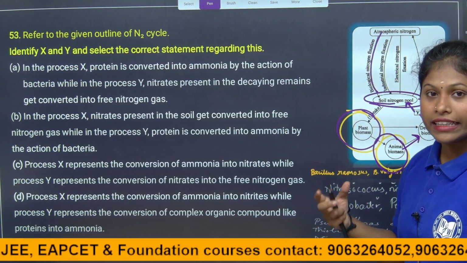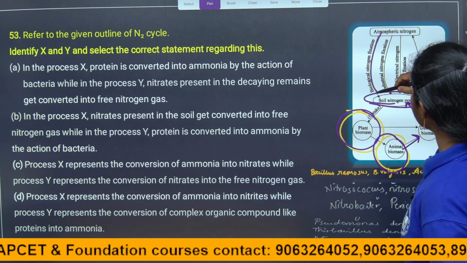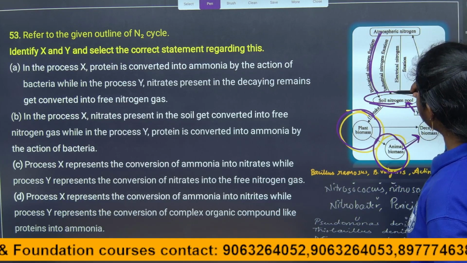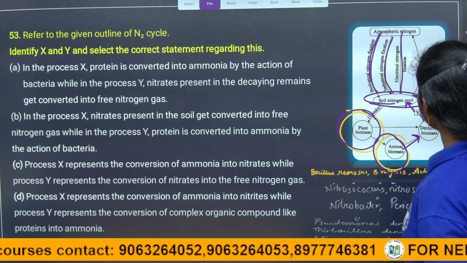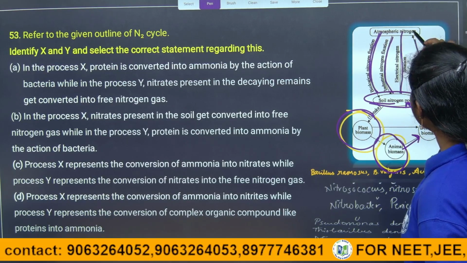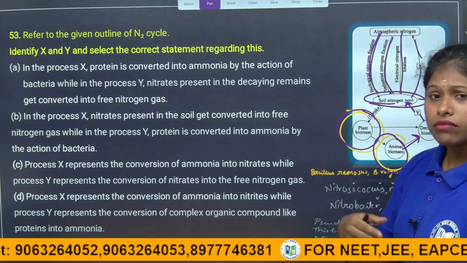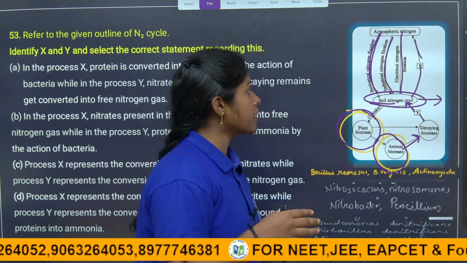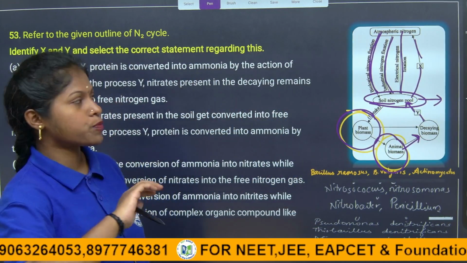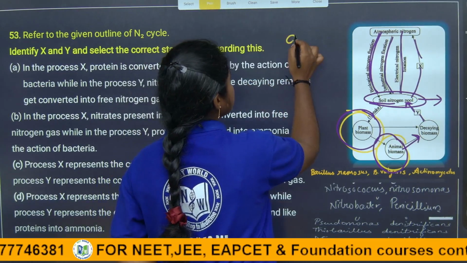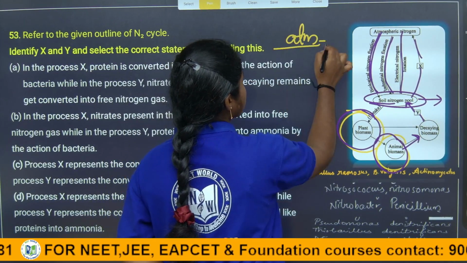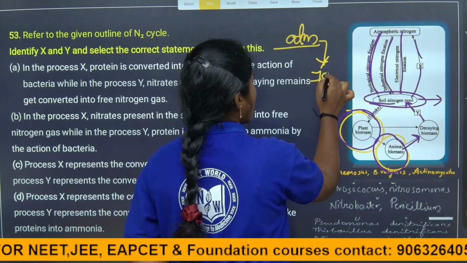When we studied the nitrogen cycle, children, the first step is nitrogen fixation. Through industrial means also nitrogen fixation is occurring, and electrical nitrogen fixation. Then in which form does the atmospheric nitrogen go back to the atmosphere? See, children, in the atmosphere how much nitrogen is present? About 78%.